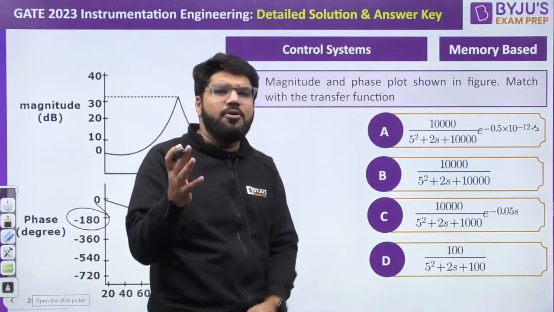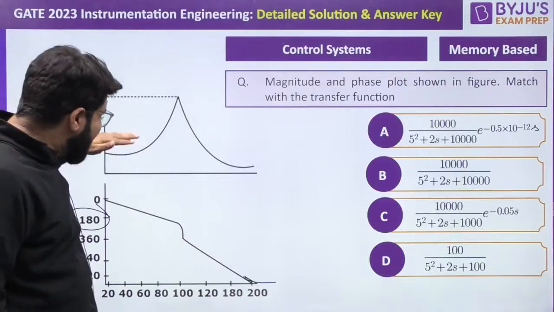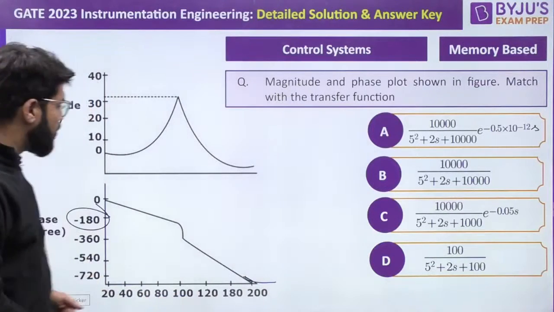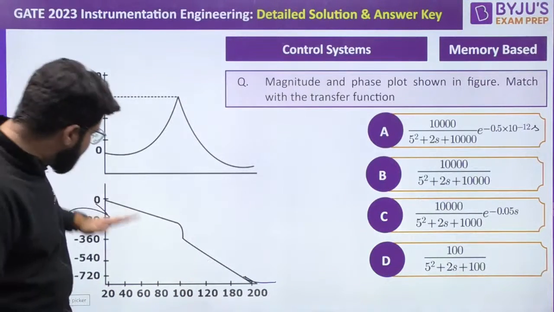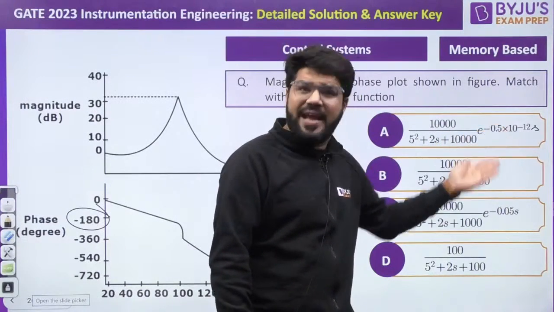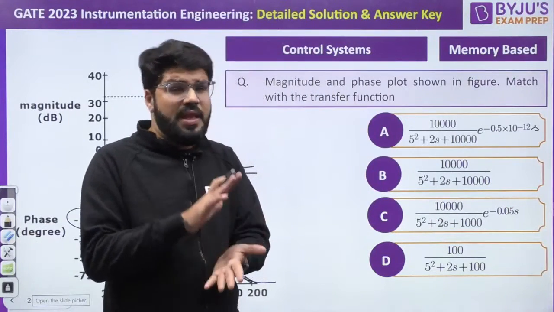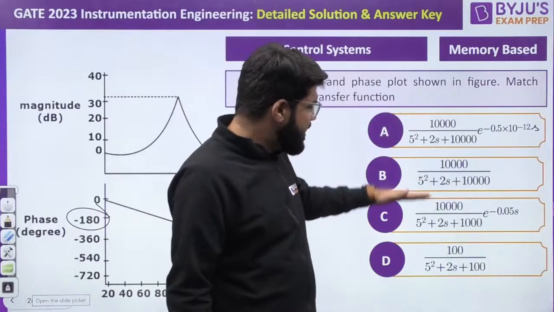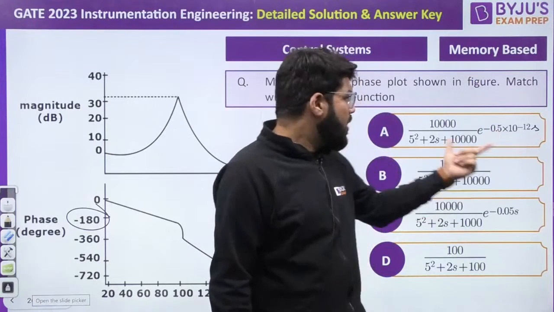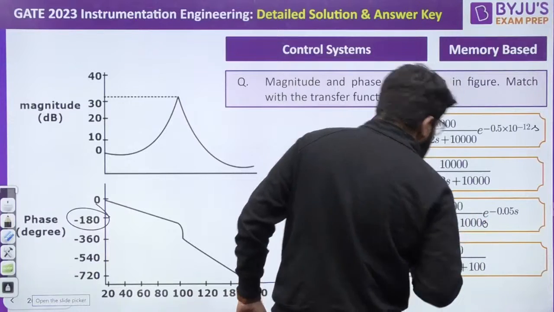If you talk about the magnitude of phase, it is much greater. The added phase, minus and plus, is just the clockwise, anti-clockwise convention. The magnitude of the phase at the final frequencies is not 180, it is much greater. Why is it much greater? Because there is an additional phase term. So it is either A or C. There has to be an additional phase term. Now A and C both have the same magnitude response, because the magnitude of e power j theta will be 1. So both have the same magnitude response. This is also 10,000. These are some typo errors. This is also 10,000.